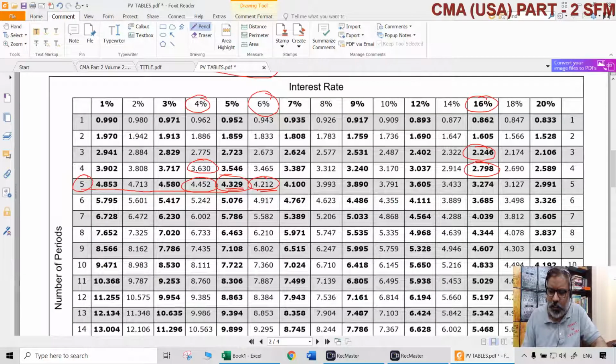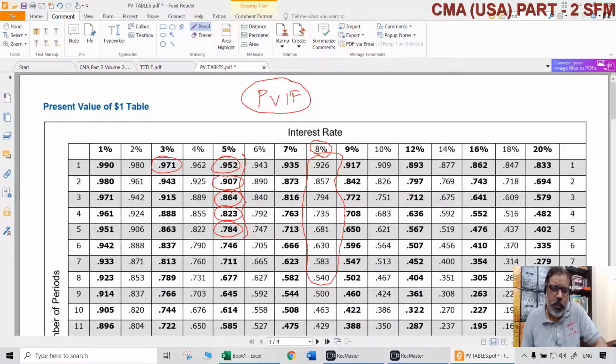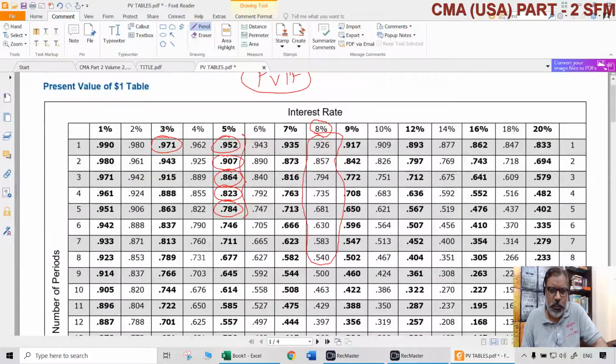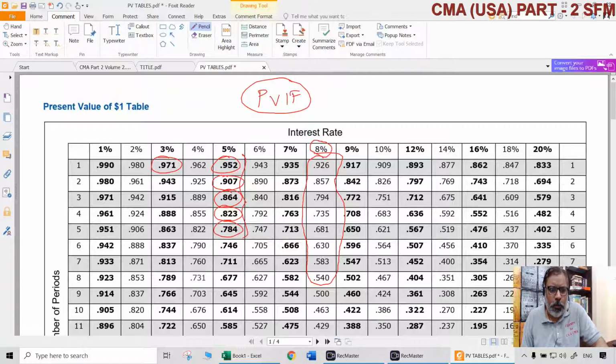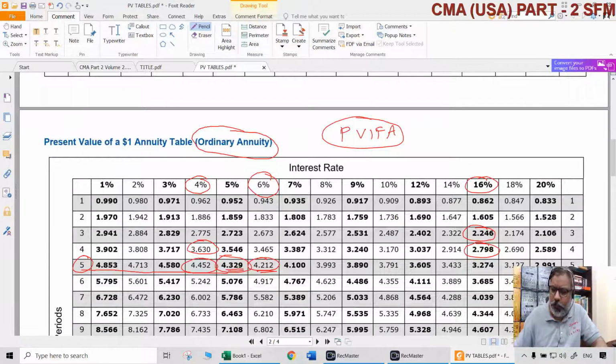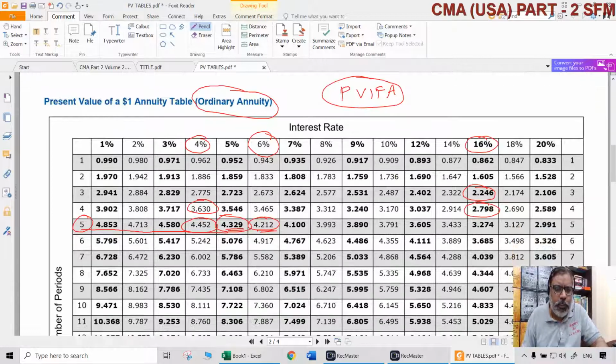And once again, there are 4 things here. One is PVIF, present value interest factor, which is talking about present value of a $1 that is received at the end of nth period. That's what it means. Then PVIFA is about present value of $1, but not just received once, received multiple times at the end of each period for n periods.